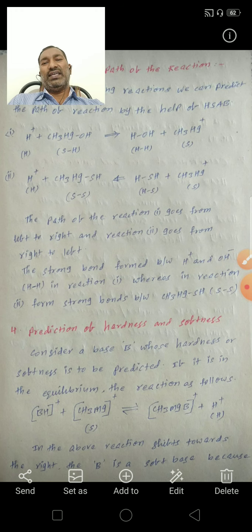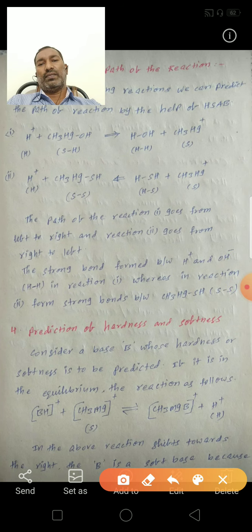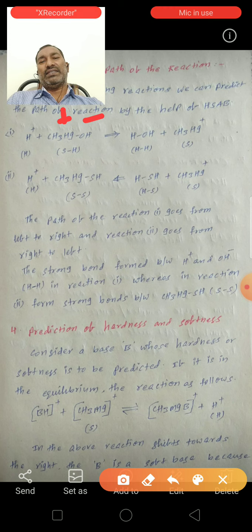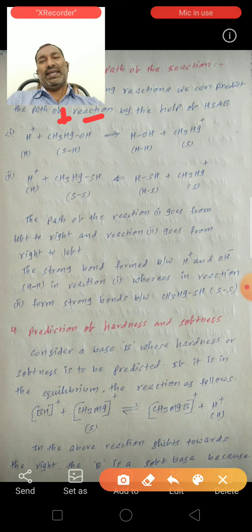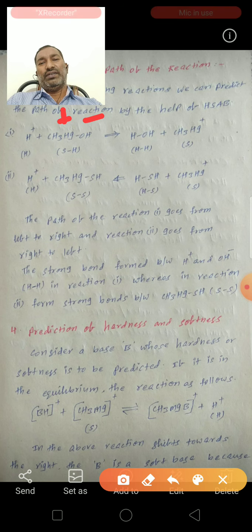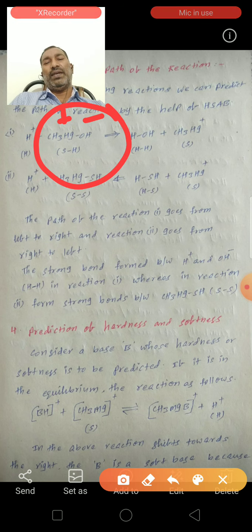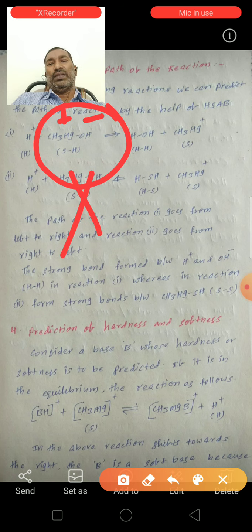In CH3HgOH, CH3Hg+ acts as a soft acid because it is a cation, and OH- is a hard base because it is an anion. So this CH3HgOH is formed from a soft acid and a hard base, so it is unstable.